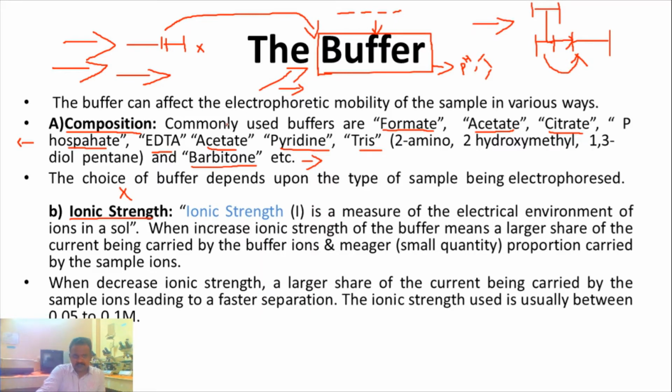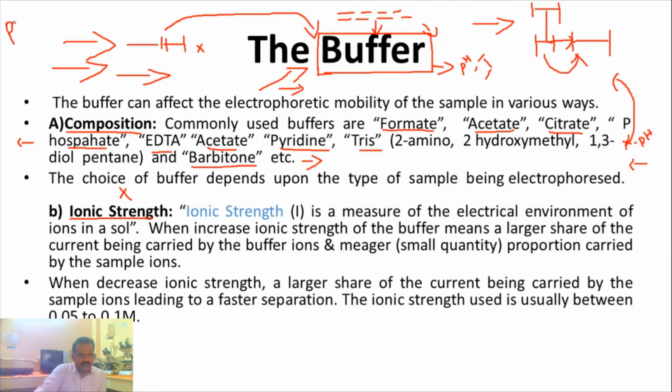But before we start the reactions, we must know what pH we want. We already know, so we are going to set the pH we want. This pH will give some information about what type of composition or what type of chemical you are choosing to make the buffer. This is very important. Suppose I try to give some example.